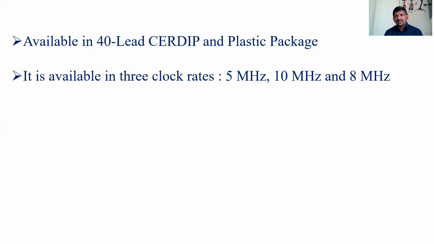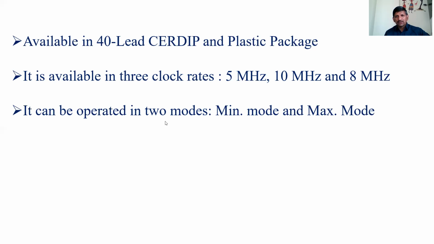As the clock frequency increases, since F equals 1 by T, execution time reduces. Execution time reducing means speed increases. So you can improve the speed by providing higher clock frequencies. We can use any one of these clock signals: 8086, 8086-2, 8086-1.